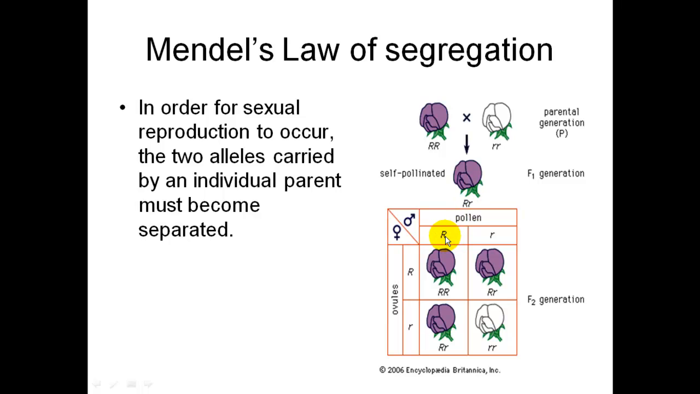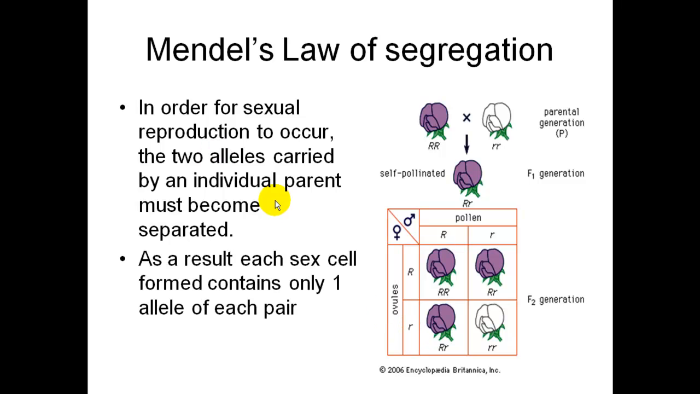So big R is going to go into one sperm, and the little r would go in a different sperm. Or the big R would go in one egg or ovule, and the little r would go into another. They are separate. As a result, each sex cell formed contains one allele of each pair.